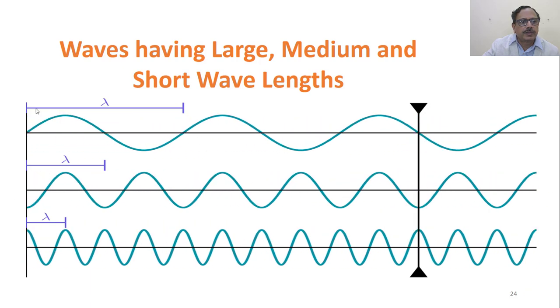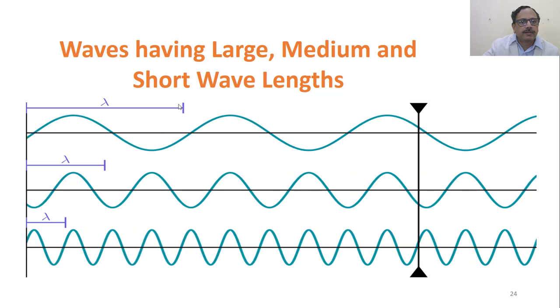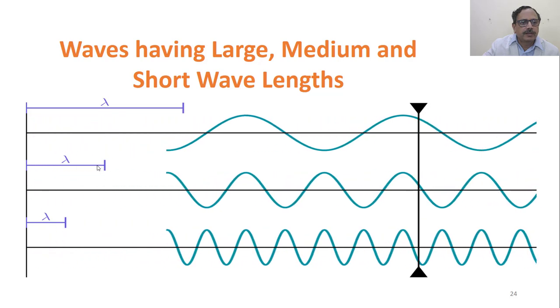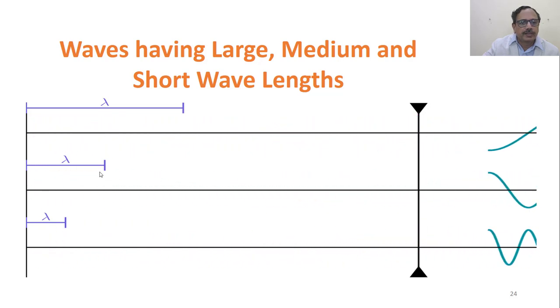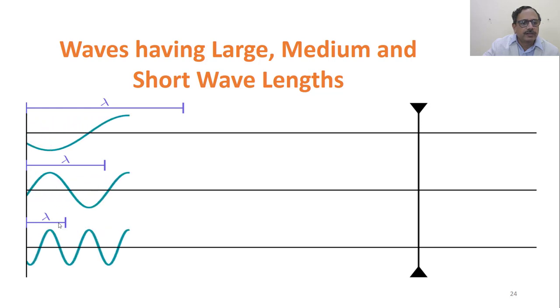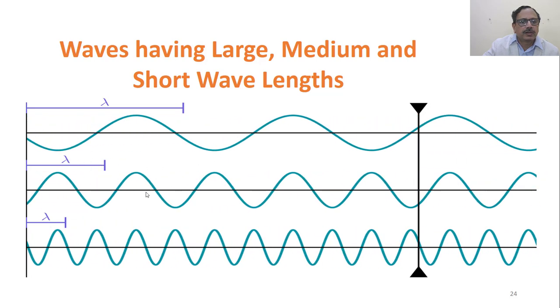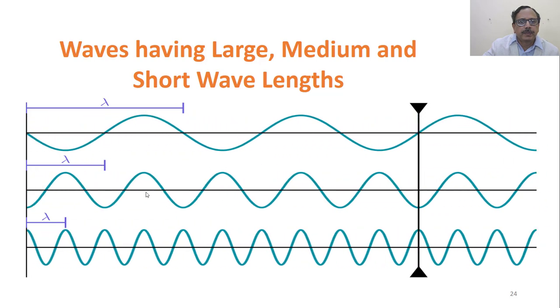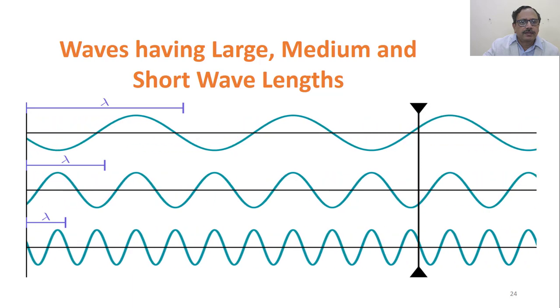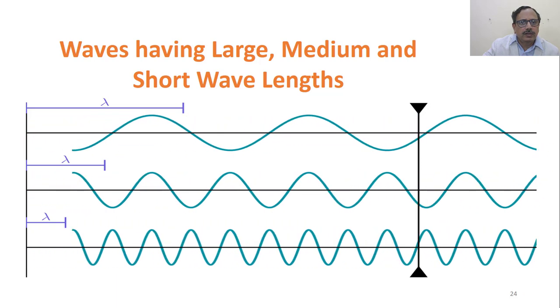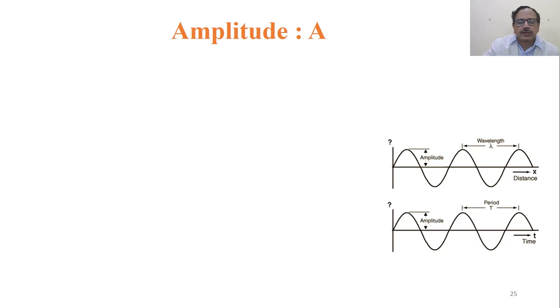Here, observe on the top you have the wavelength which is high. You can observe how it looks. In between are medium waves, and the geometry is what we have seen. Then these are the short waves. So you can observe how the geometry of the waves changes as the wavelengths change from smallest to largest. Let's look at the amplitude.